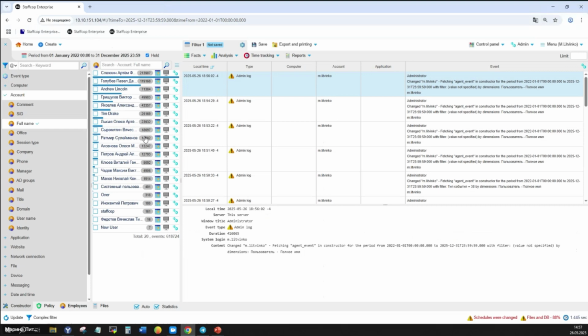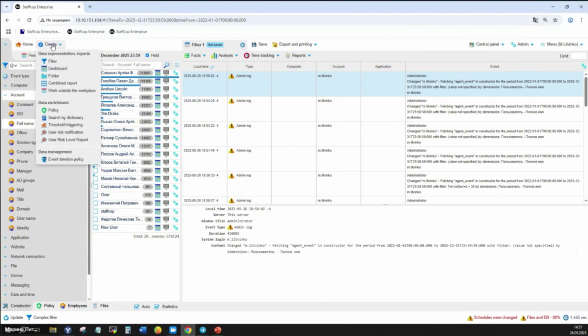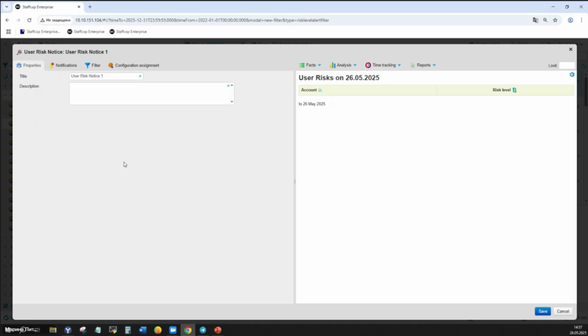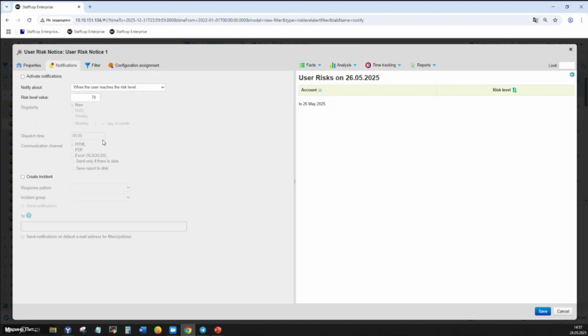So the next one is risk threshold and user alerts. Now you can set a risk limit so that the system generates reports and sends alerts for users whose risk level exceeds this value. Here you can find it in the Create button. It focuses on the users with the most significant risk and monitors sudden or sustained changes in risk levels, and we can get daily reports automatically sent to the stakeholders.